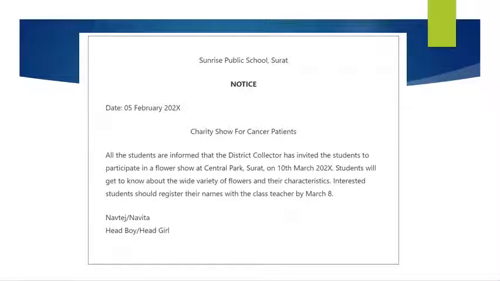How to write the date? That is also very important. You can write like this, 5th February 2021. So the name of the month has to be written when you are writing the date.